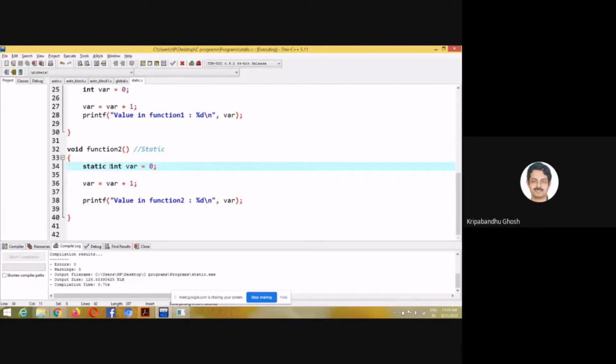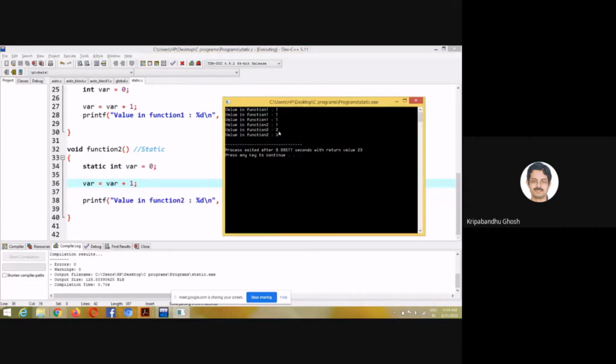When function 2 is called for the first time, memory is allocated for var, it is initialized to 0, incremented, and printed. But when it is called the second time, this operation is not done, because var is already created, and since it is static, the compiler will not try to create it again. It will use the existing version, increment var, and print it, and you see that in the second call of function 2, it is incremented to 2.